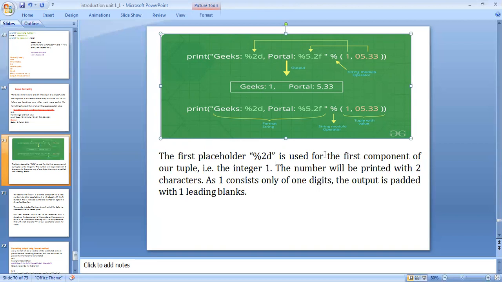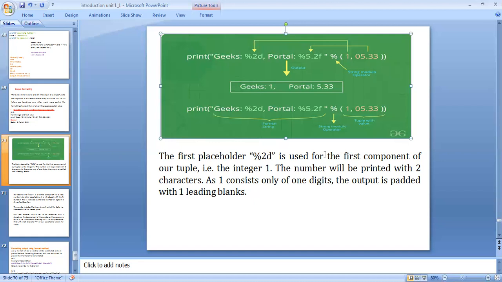The percent sign is the string modulo operator in programming. In the output, Greeks %2d means that 1 is the output, and portal %5.2f defines the 5.33. The answer is 5.33.